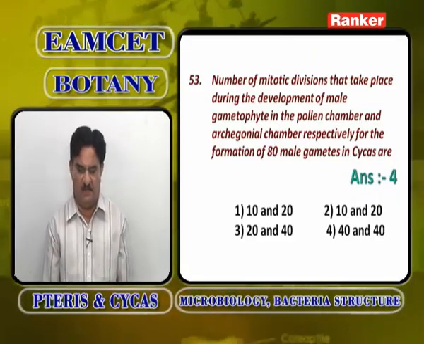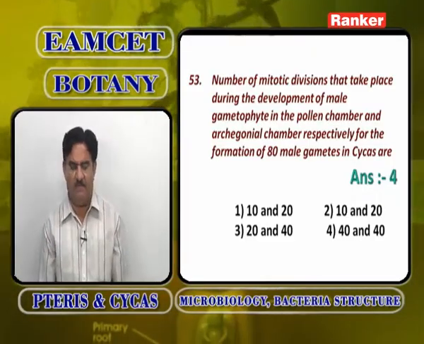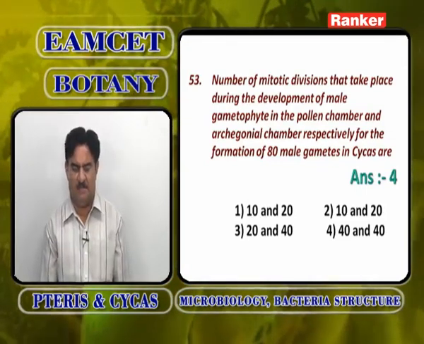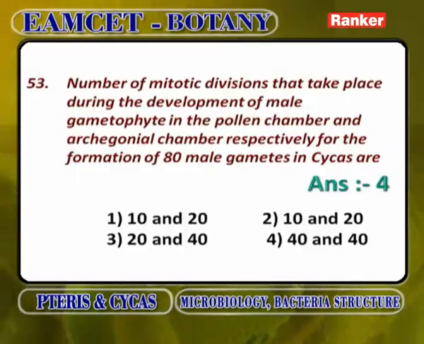Mitotic divisions take place during the development of the male gametophyte in the pollen chamber and archegonial chamber respectively, for the formation of 80 male gametes. For the formation of 80 male gametes in cycas, 2 mitotic divisions occur before pollination and 2 mitotic divisions after pollination. So in total 4 mitotic divisions occur. So, definitely the answer is 40 and 40, the fourth option.